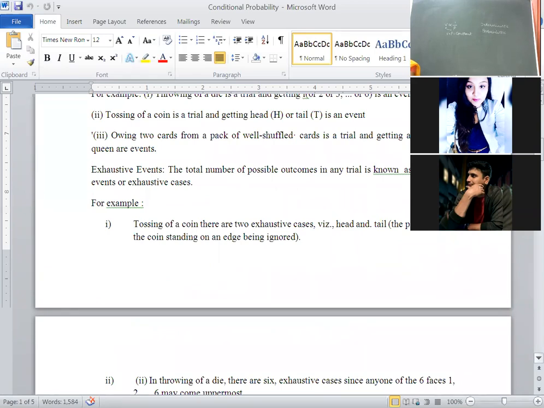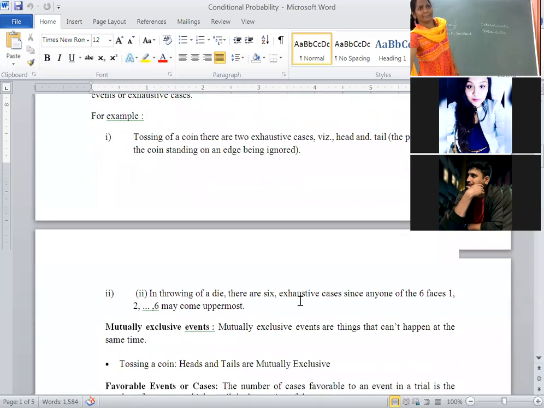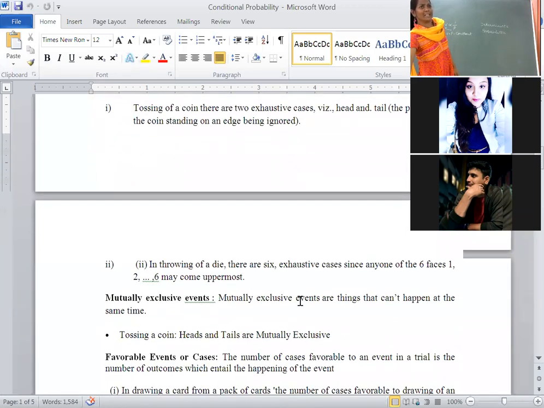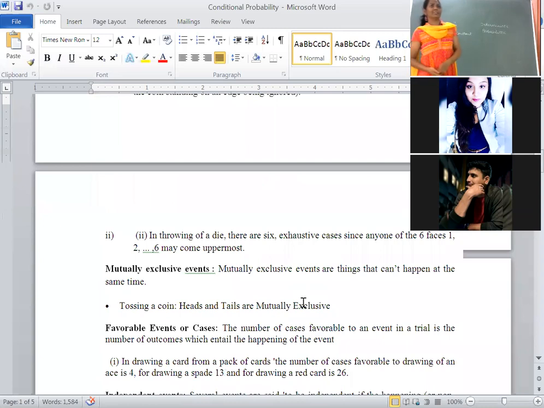Here, tossing of a coin, there are 2 exhaustive cases. Event is also known as case. Just to go through the examples. Then this is important. The other one is mutually exclusive events. What is mutually exclusive events? That cannot happen at the same time.